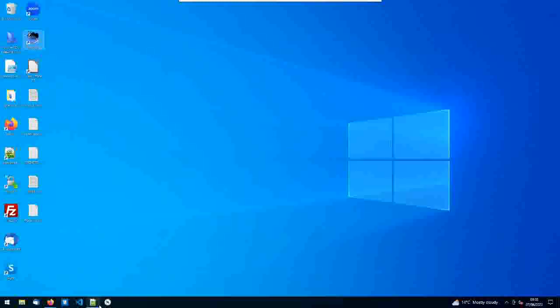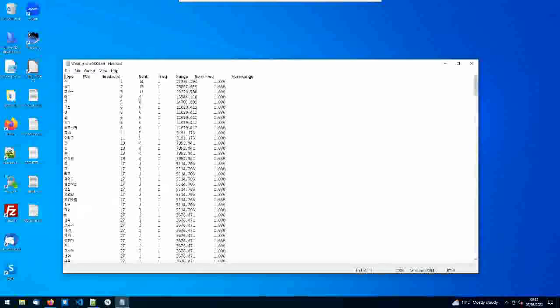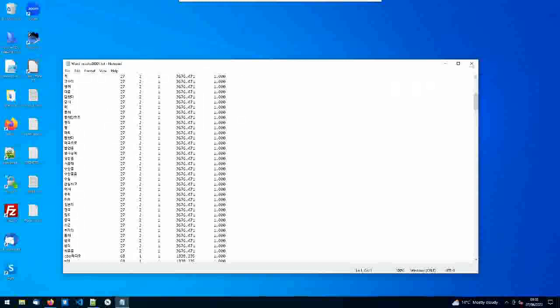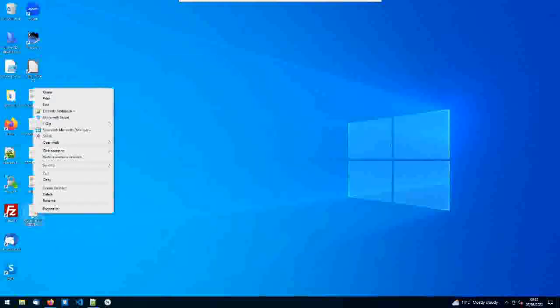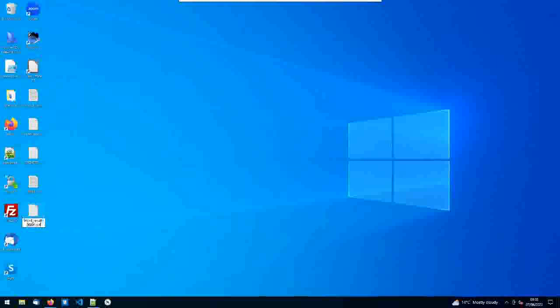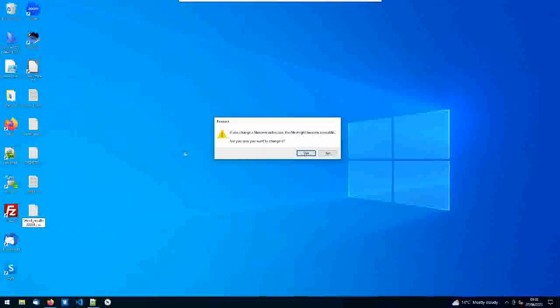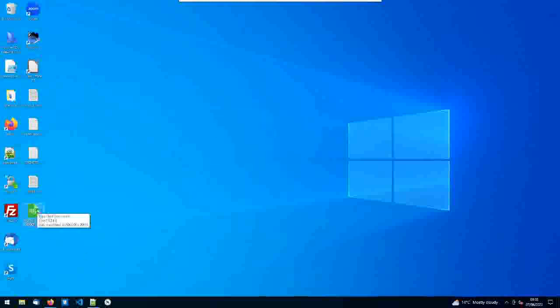So we can shut that down, and then I can open word results here, and you can see it's effectively put this in a database. Now if I rename this as a CSV file, then I can open this up in a spreadsheet.